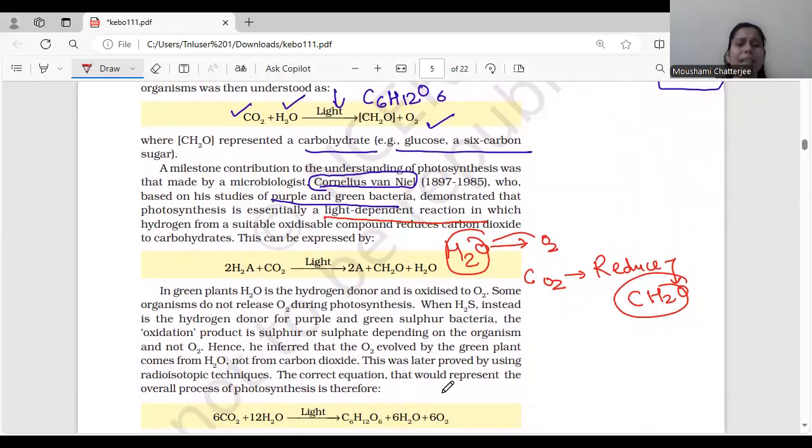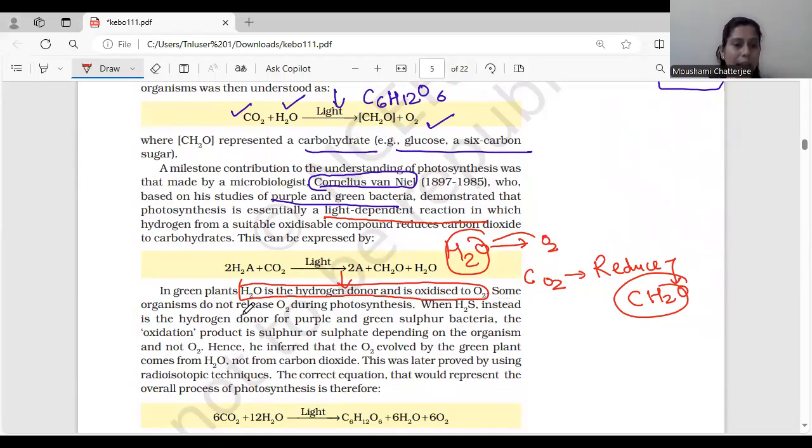What he found out is that in green plants, H2O is a hydrogen donor and is oxidized to O2. This point is very, very important. Kindly mark it. So H2O is a hydrogen donor. It is going to donate hydrogen and it is oxidized to O2. And H2O is the only one. 2 points very, very important. H2O is donating hydrogen and it is getting oxidized to oxygen.